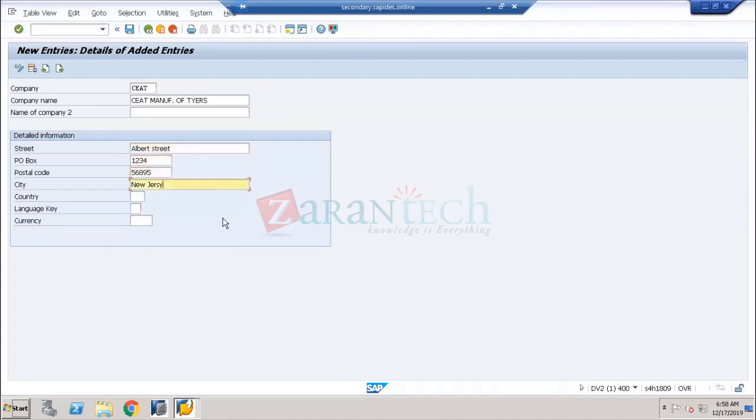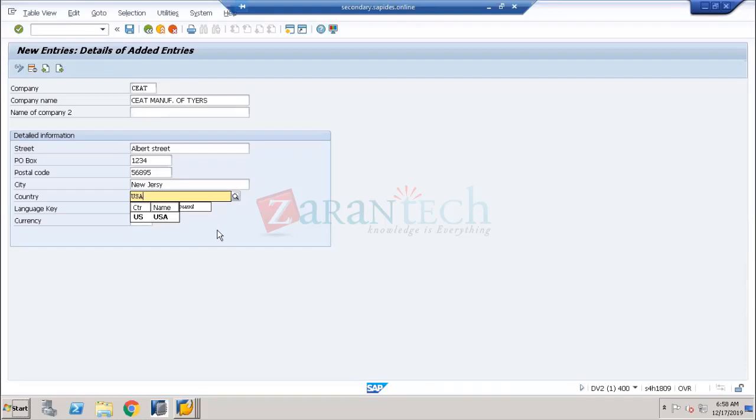Albert Street. Now here, country. What country? The country is USA. USA is nothing but my head office. Okay, so what do I need to update here? If I'm trying to put USA, it is not taking USA.